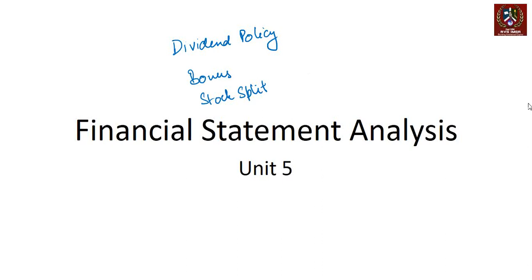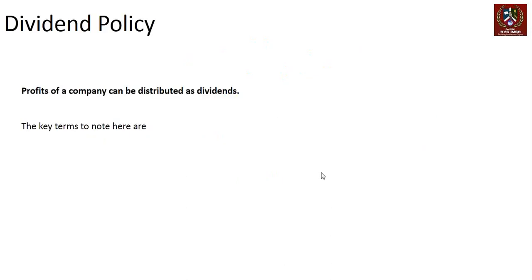So we're going to look at some of these numbers and understand how that works and how we interpret these numbers. More specifically, what is the difference between a bonus versus a stock split, right? Let's understand the dividend policy first, because the more important parameter around dividend policy is that companies tend to keep dividends constant or higher. They don't cut dividends because that's not seen as a good sign in terms of the company's health and performance. So let's understand what the key dividend terms are and how the dividend policy comes in.